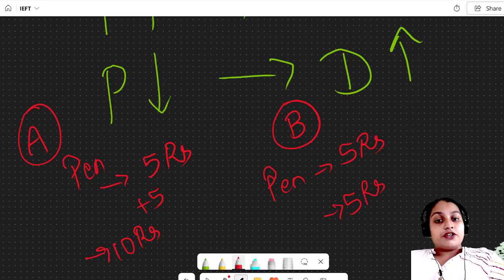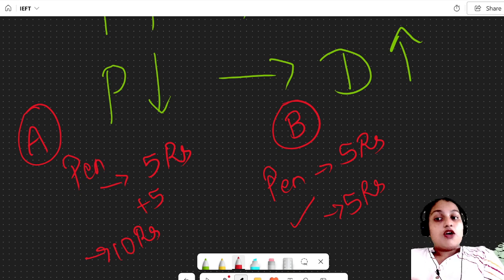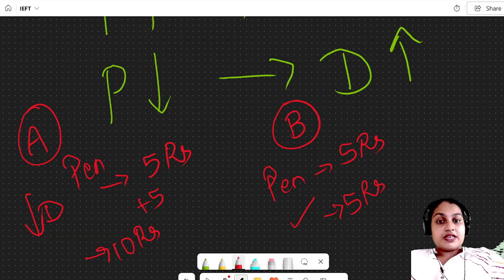So they will prefer to go to B. Here, the number of people visiting shop A will be reduced, so the demand will be reduced. In this case, shop B did not increase or decrease the price; it stayed the same. But for shop A the price increased, so the demand went down.